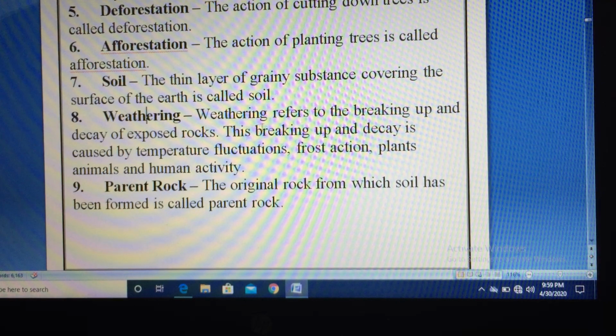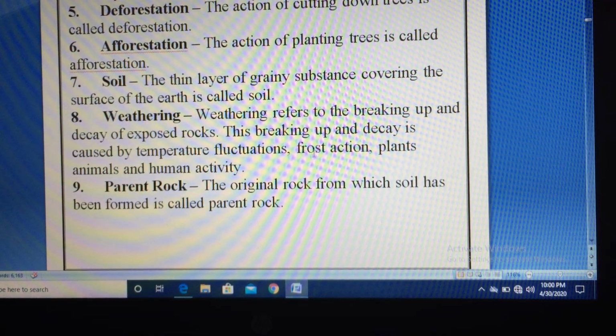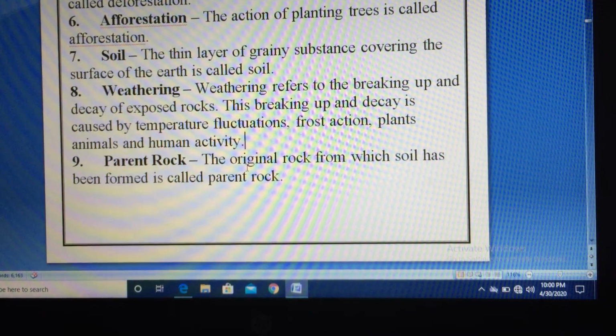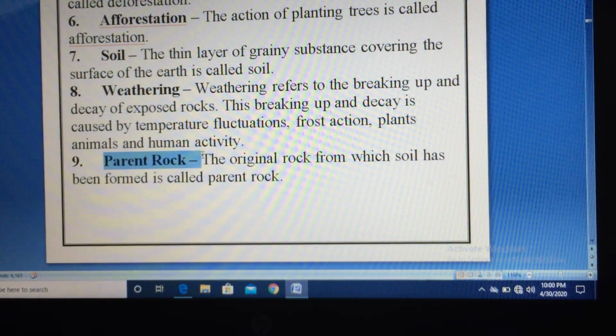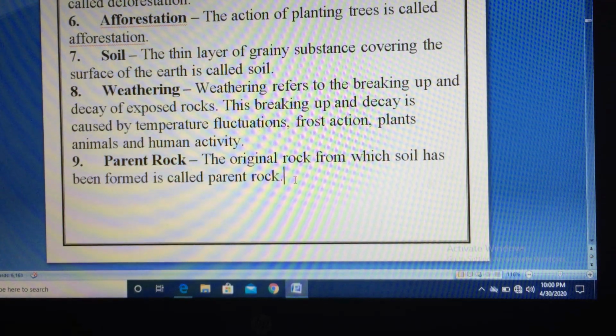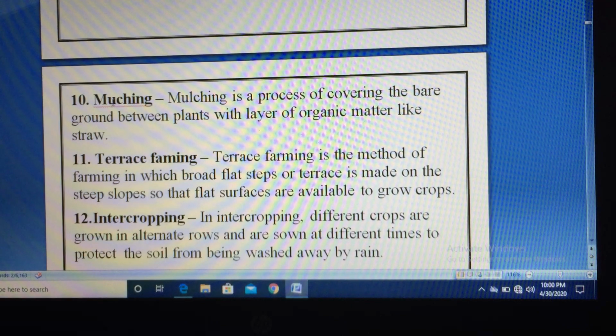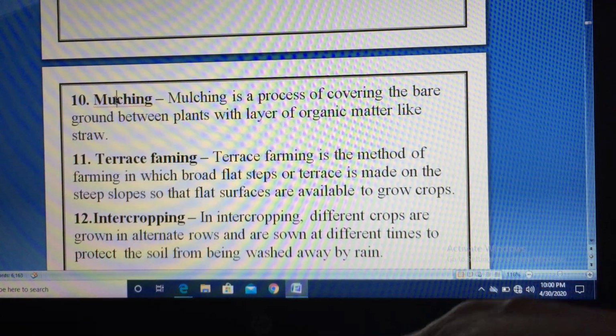Weathering. Weathering refers to breaking up and decay of exposed rock. This breaking up and decay is caused by temperature fluctuation, frost action, plants, animals, and human activity. Parent rock. The original rock from which soil has been formed is called parent rock. Now let's move on to the next one, which is mulching.